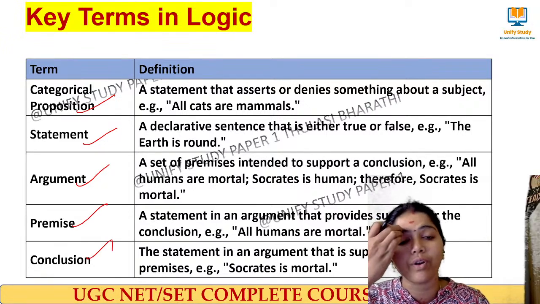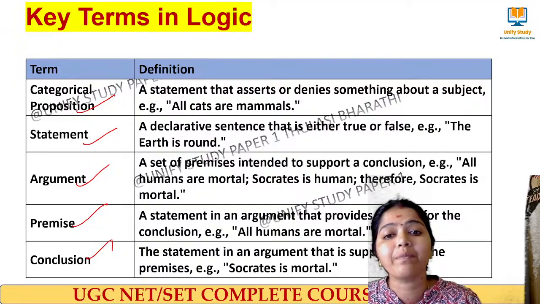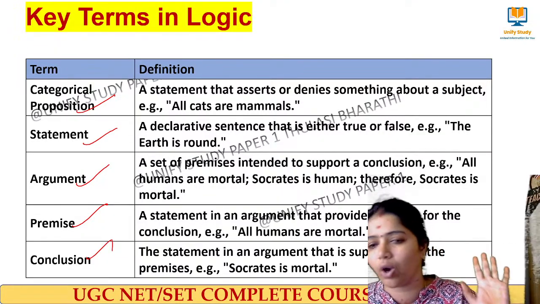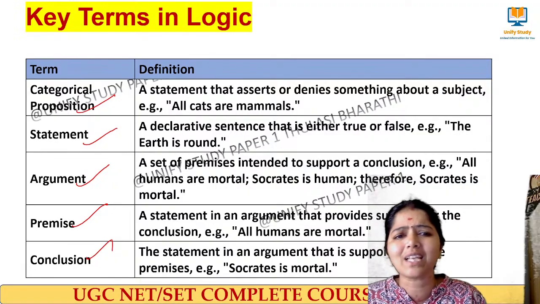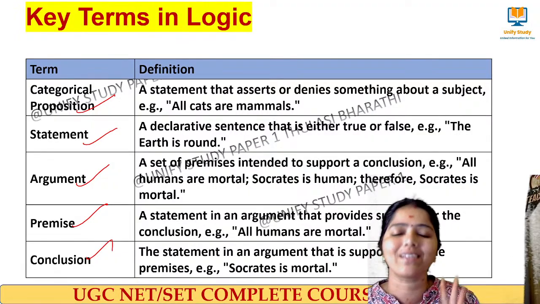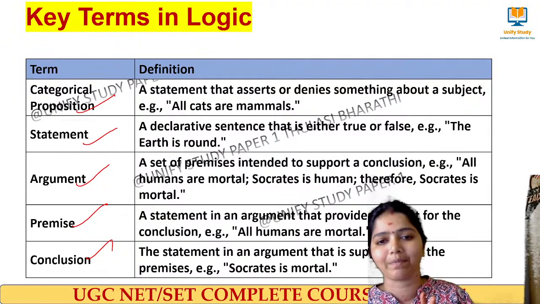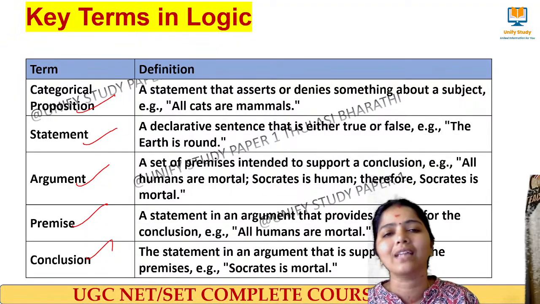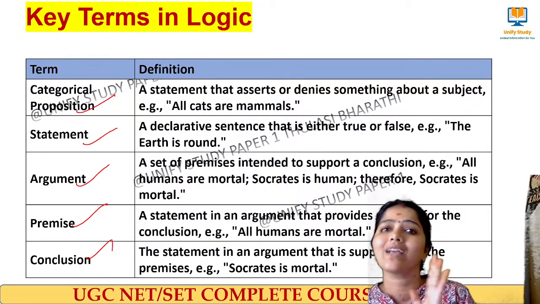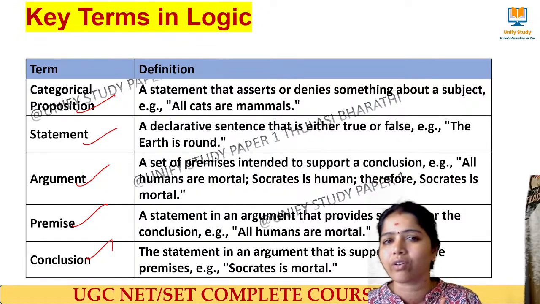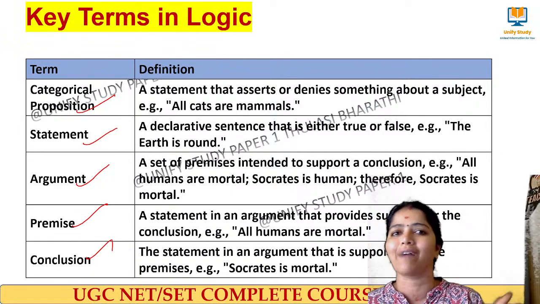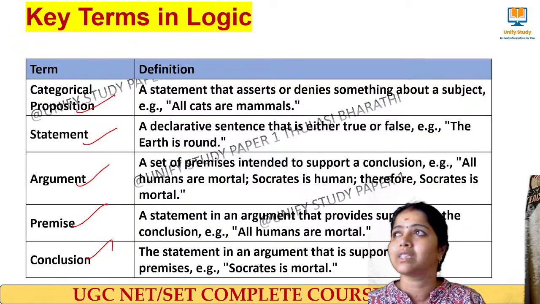So what is a categorical proposition first? A statement which asserts or denies something about a subject is called a categorical proposition. For example, I am saying: all cats are animals, some cats are animals, no cat is an animal, some cats are not mammals. That we call a categorical proposition. Then what do you mean by a statement? A statement talks about a fact, okay: the earth is round, the sun rises in the east.